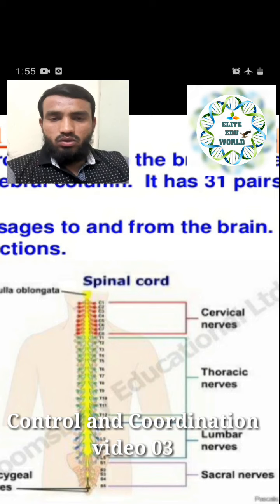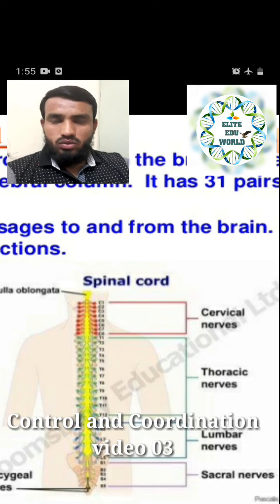The next part is called thoracic nerves, the pairs of nerves passing through our thoracic region, where our ribs are attached. That is the thoracic region, so it is given the name thoracic nerves. Then it is given the name lumbar nerves because it runs through the lumbar vertebrae.